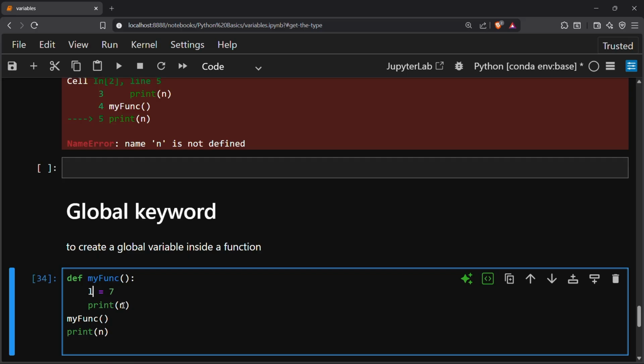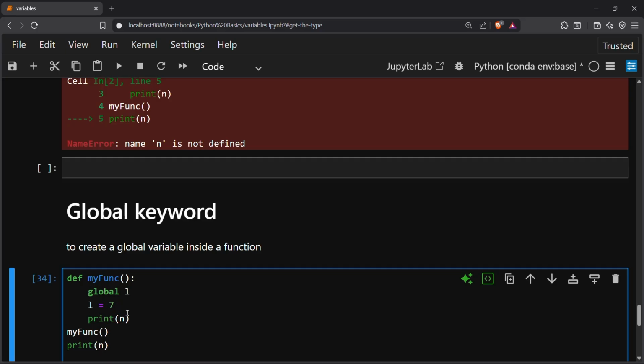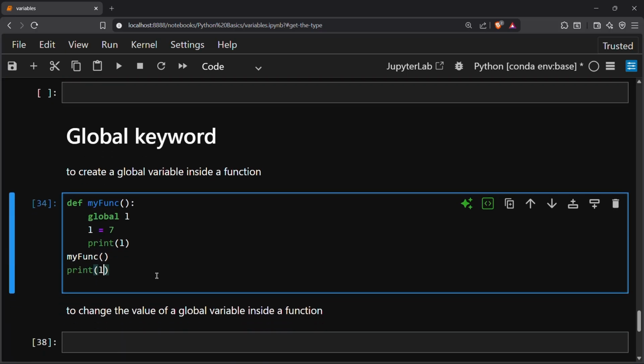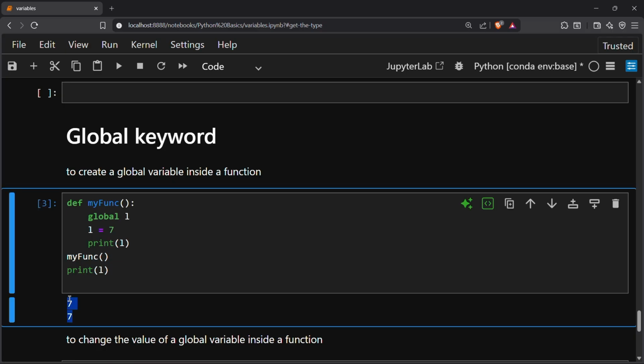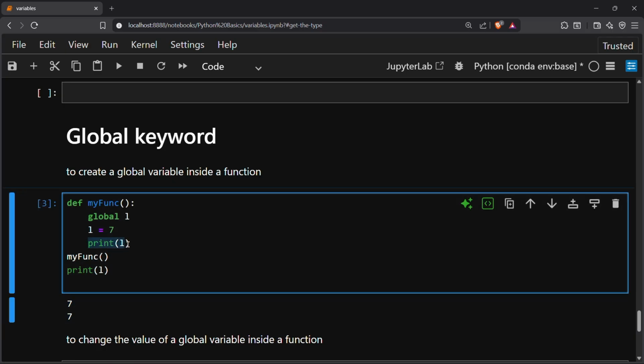Okay, so now I will make this L global, global L, and this will print the L, and now this will not give me an error because I have created this L as global using the global keyword. So you can see the 7 printed both times because the first one is here, this L, and the second is this because this is using the global keyword.